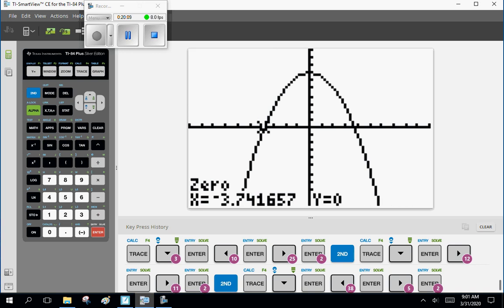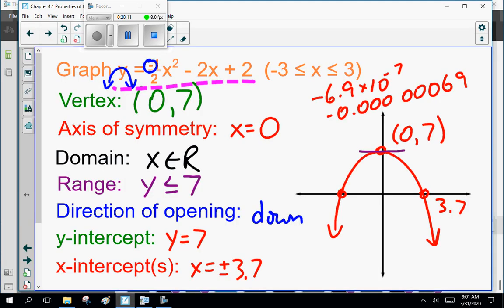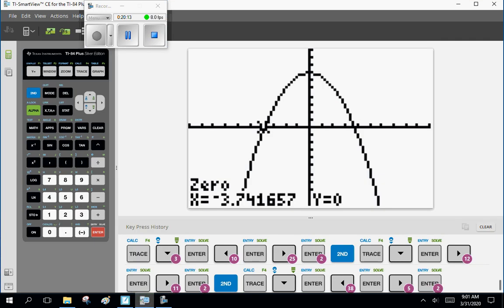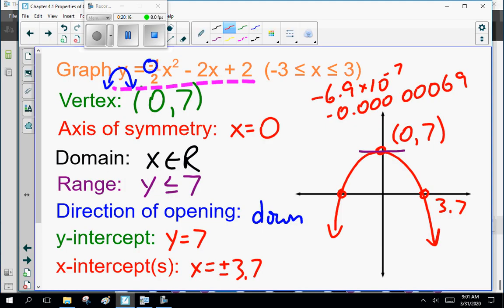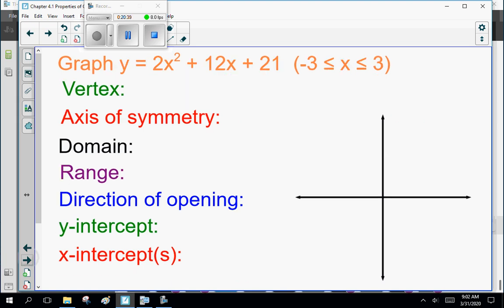And minus 3.74. I should probably go to 2 decimal places. Now, if we use the quadratic equation to solve this, we would get plus or minus the square root of something divided by something. I'm not going to bother calculating it because I'm lazy. That is how you would calculate the decimal approximation. Now don't you wish you'd known this last chapter?